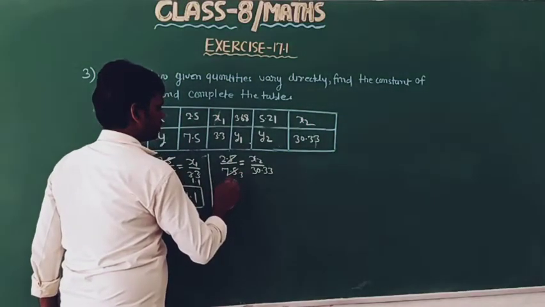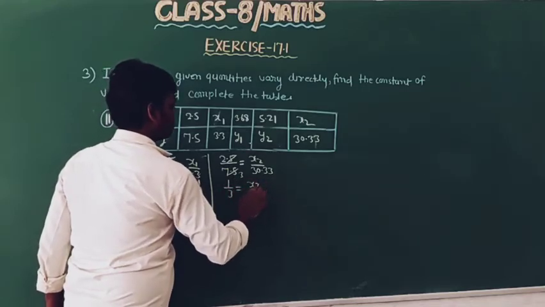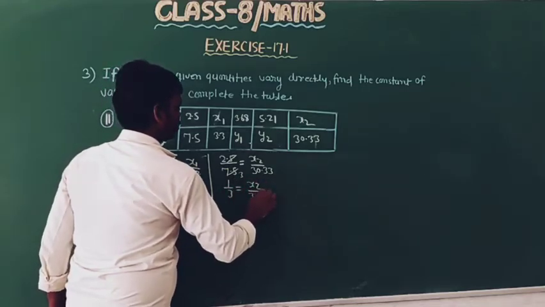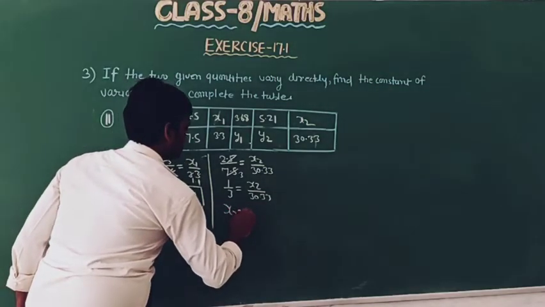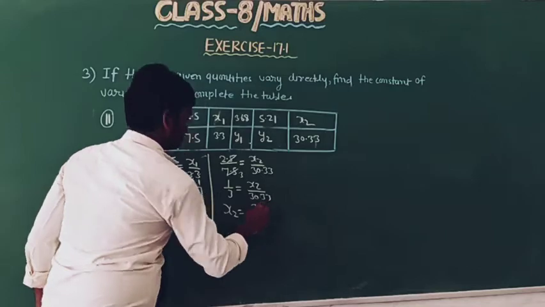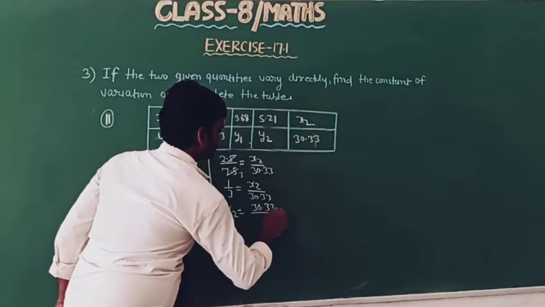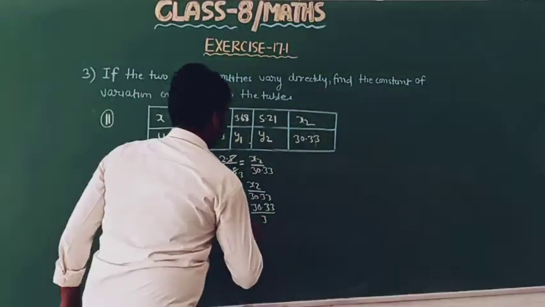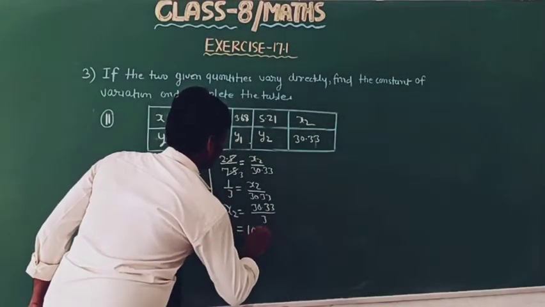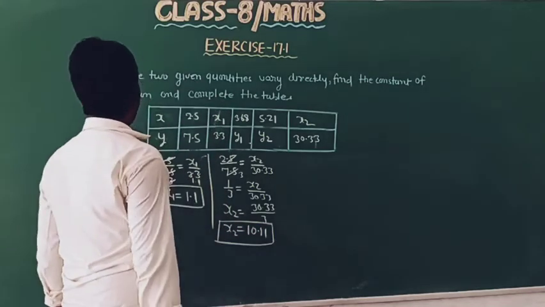So this is 1 upon 3 equal to x2 by 30.33, and x2 equals 30.33 divided by 3. So the value of x2 is 10.11.